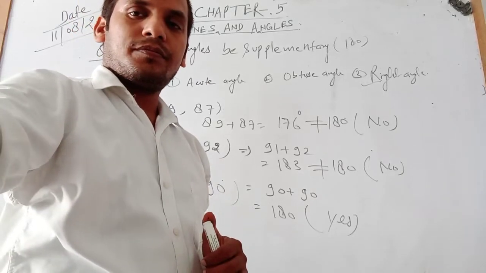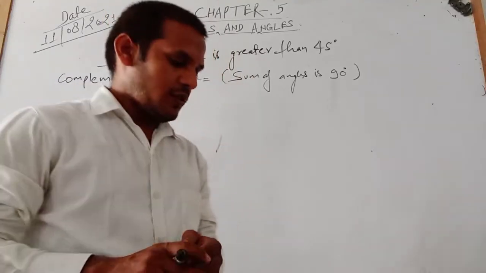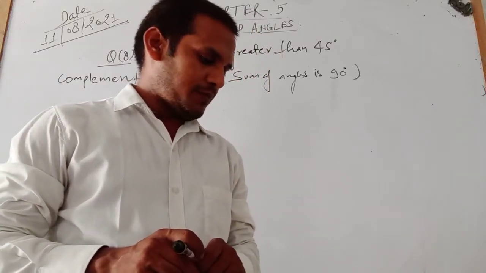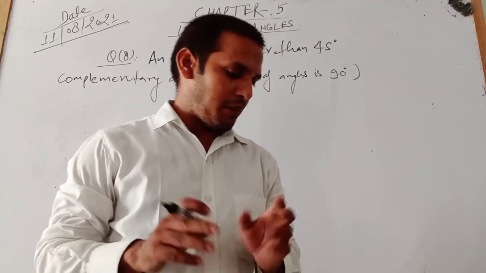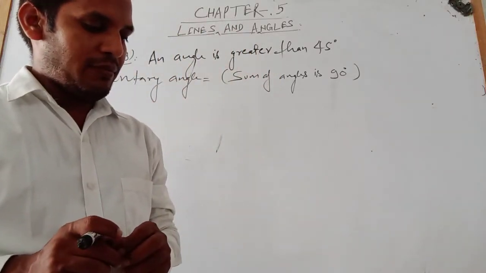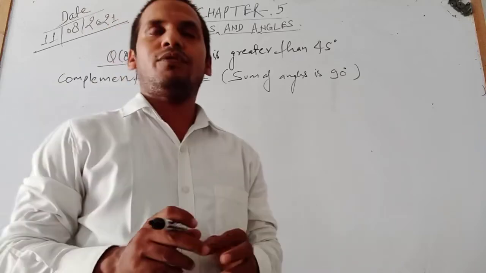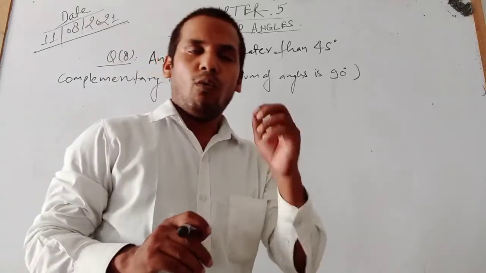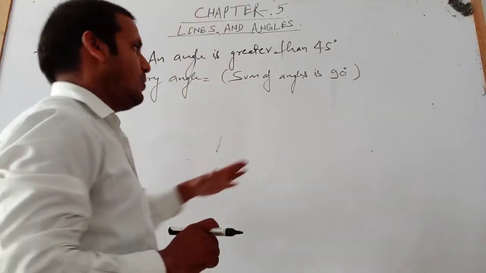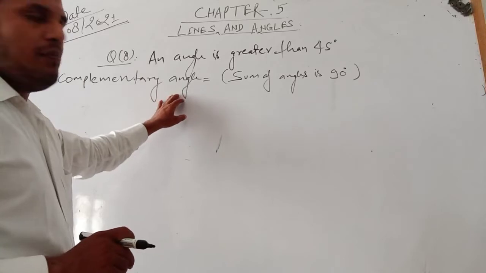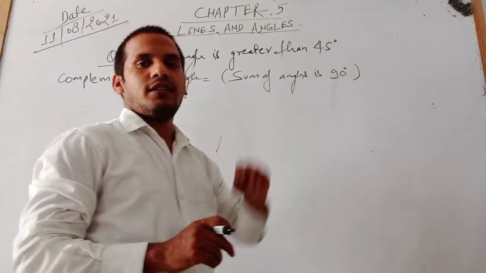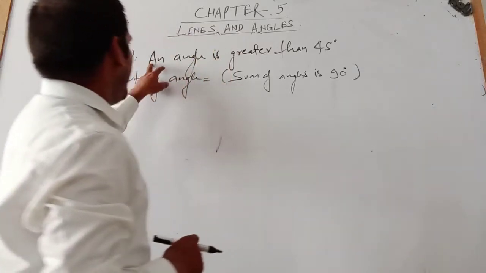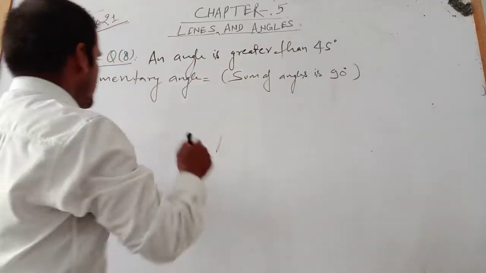Question number 8. An angle is greater than 45 degrees. Its complementary angle is greater than 45 degrees, equal to 45 degrees, or less than 45 degrees. We have to find, if an angle is greater than 45, what will be its complementary angle. We know complementary angles means the sum of the two angles is 90 degrees. The question says an angle is greater than 45 degrees.